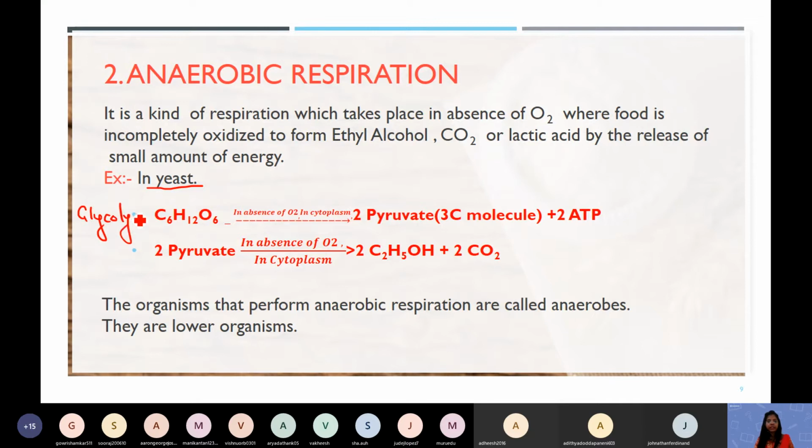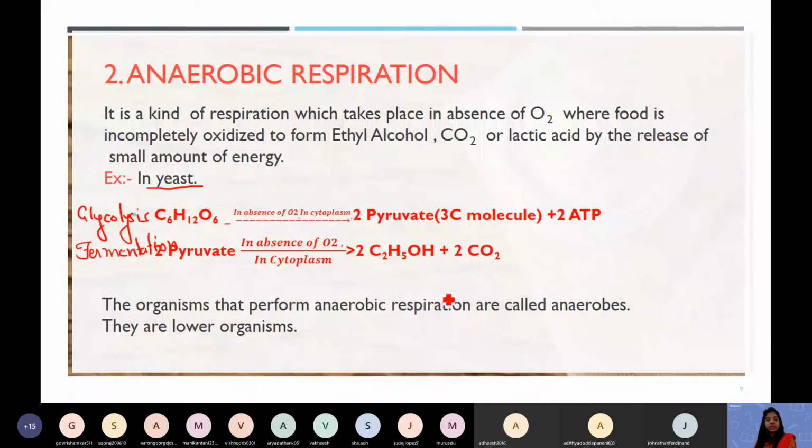Glycolysis is the same in higher organisms as well as lower organisms. It means it is the same in aerobes and anaerobes. In glycolysis, the glucose molecule is broken down to 2 pyruvate and 2 molecules of ATP are generated. Now the second step starts, and it is called fermentation. Because alcohol is formed, it can be called alcoholic fermentation. Here the pyruvate is not going to the mitochondria. In the cytoplasm itself, it breaks down to form 2 molecules of alcohol and 2 molecules of carbon dioxide.